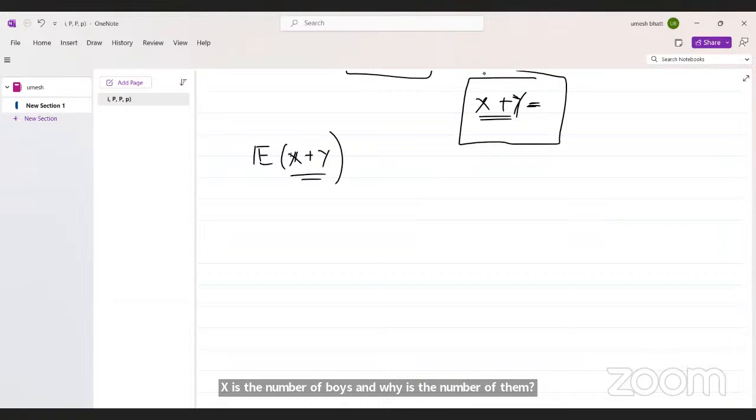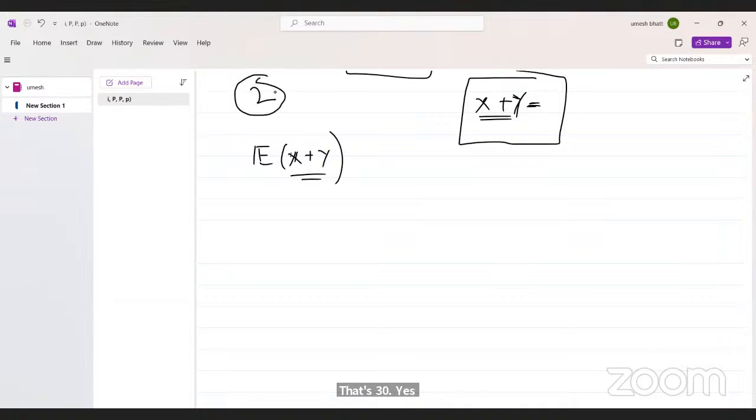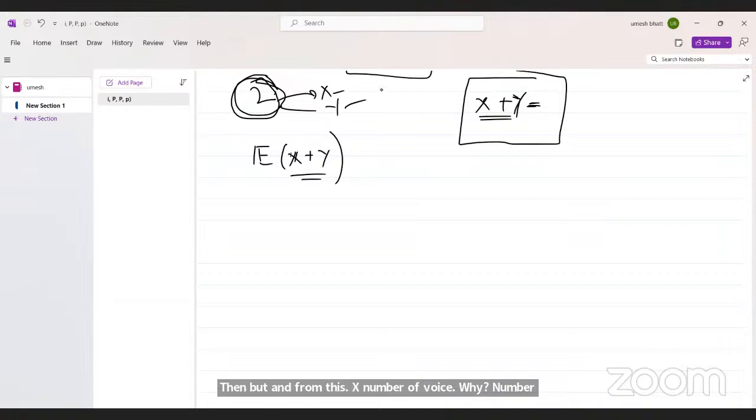That's 30. If I am choosing two from that 30, and x denotes the number of boys and y denotes the number of girls, this is the hypergeometric. You have some sample space, then there is some success, out of which we are choosing some sample. So the sample size is what?